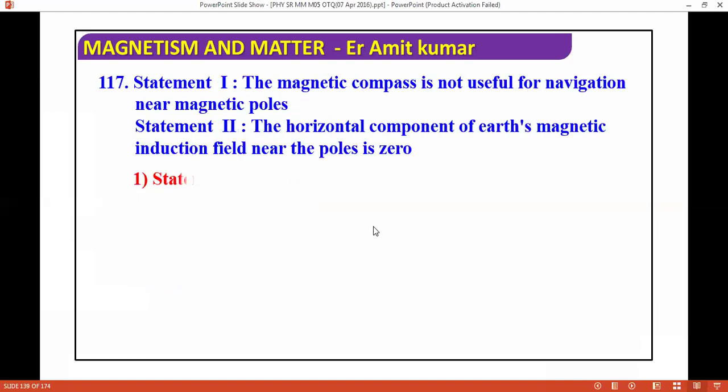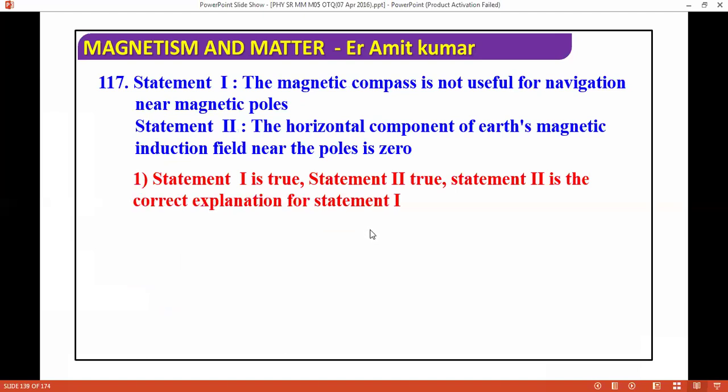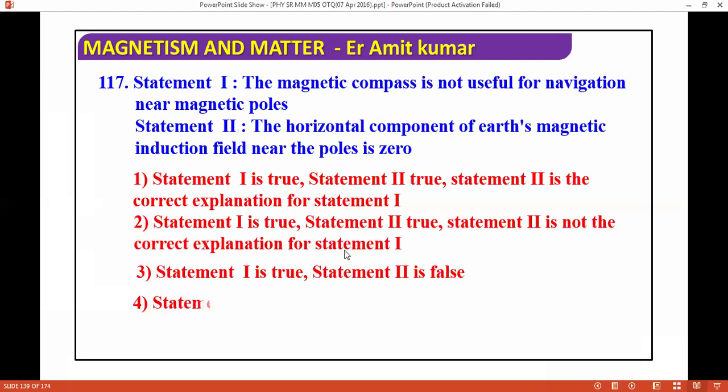The magnetic compass is not useful for navigation near magnetic poles. The horizontal component of Earth's magnetic induction field near the poles is zero. What is the correct answer? The correct answer will be from here.